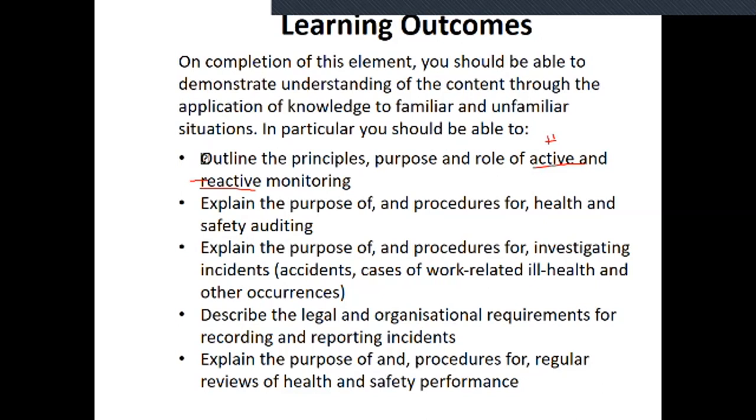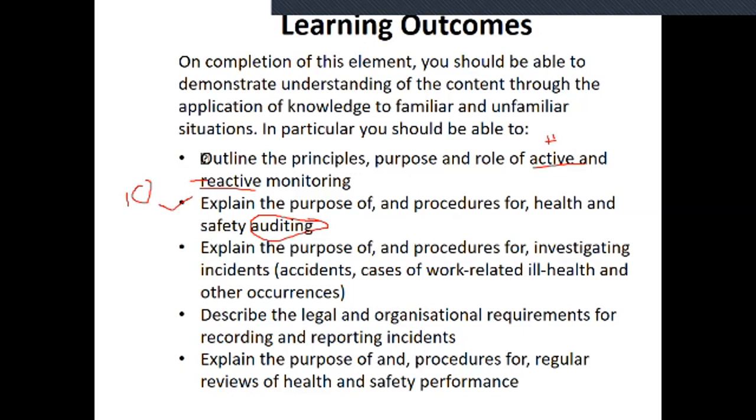And the principles and purpose of active and reactive monitoring, and also the purpose and procedures of health and safety auditing. This is very important. In auditing we have internal auditing and external auditing. Everything is examined and explained here. From this auditing, one or two questions are compulsory, a minimum of 10 marks is guaranteed from this auditing alone.